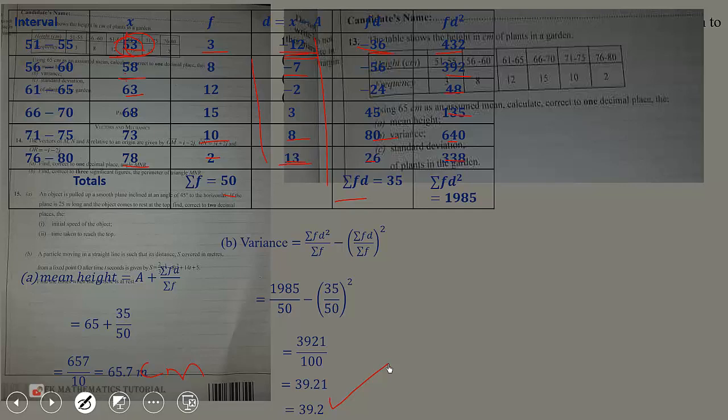Then we also have the standard deviation, which is the square root of the variance. So that will give us 6.26, and to 1 decimal place we have 6.3.